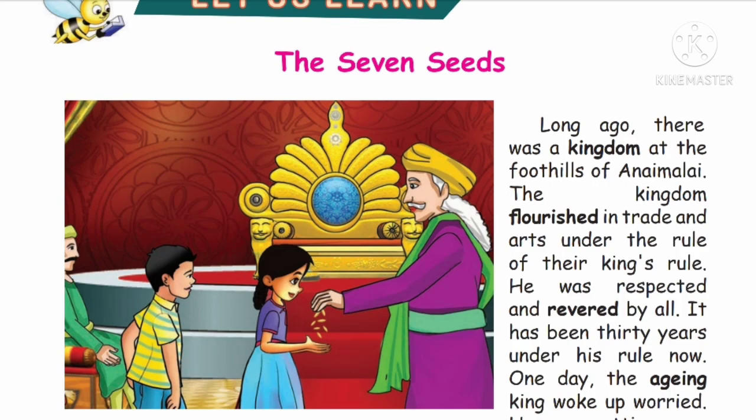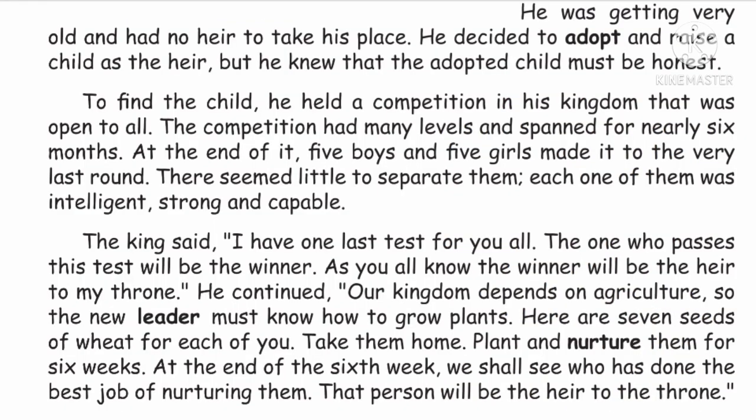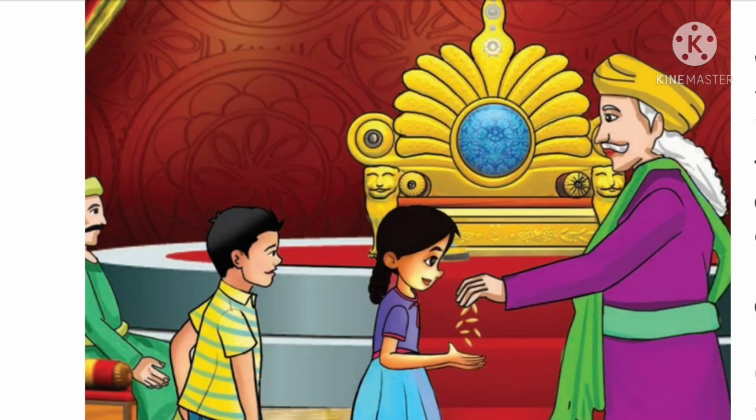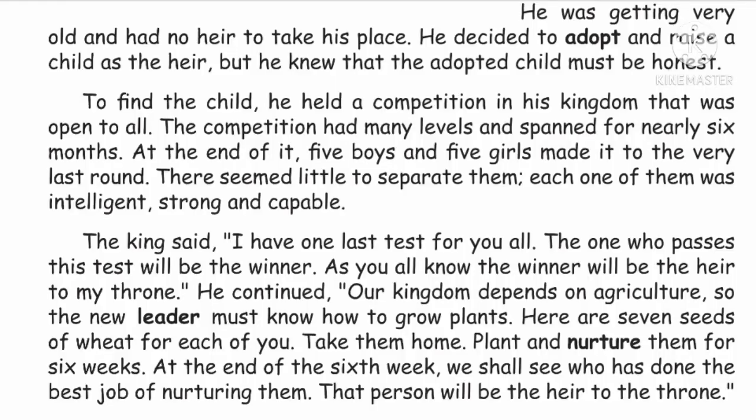Each of the children was intelligent, strong and capable of sitting on the throne. So what did the king say? I have one last test. The one who passes the test will be the winner. So what is the test? Here the king gave a seed to the children.